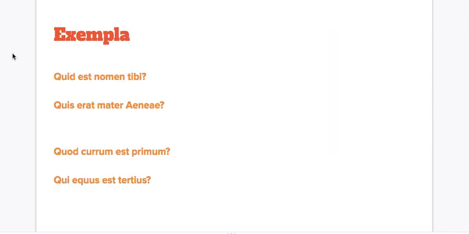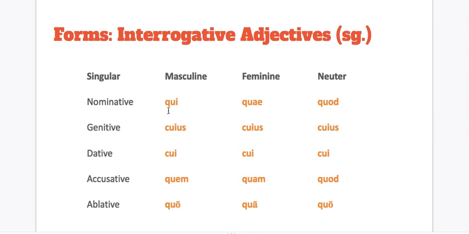Right, when we went back to these examples, you didn't have any issue realizing that these are not functioning as relative pronouns. And the nice thing is that whether they're relative pronouns or interrogative adjectives, in English we tend to translate these words very similarly as well. So in both languages you see these similarities. Okay, so looking at these forms, again, nothing new, so we're going to move on, but if you want to pause the video to take a picture or write these down, you can.